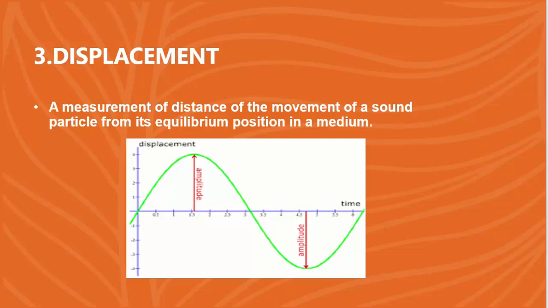So, the distance moved by the sound particle from its mean position is called displacement. How much amount the particle displaces from its mean position is known as the displacement of the wave.